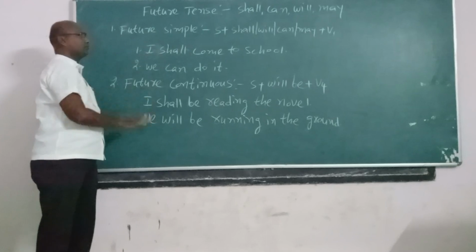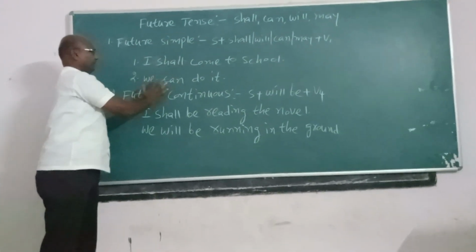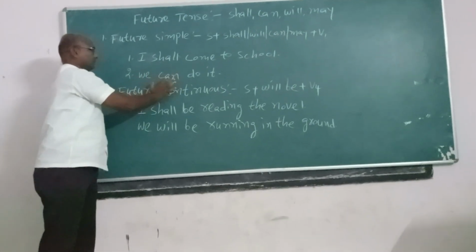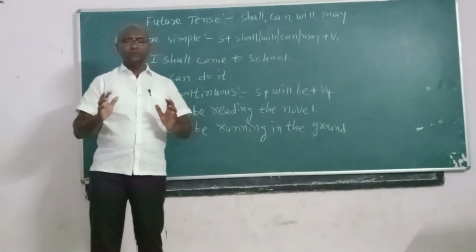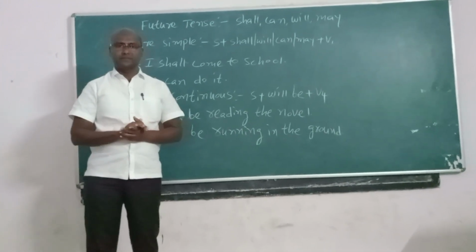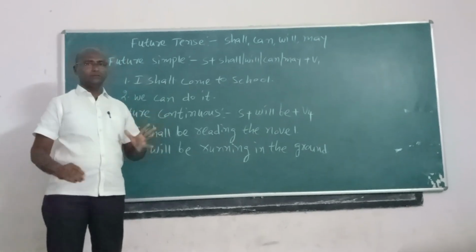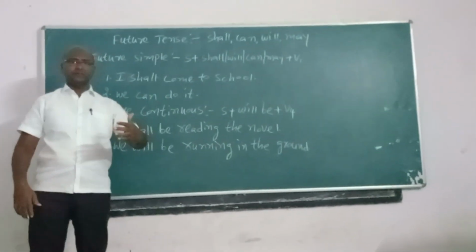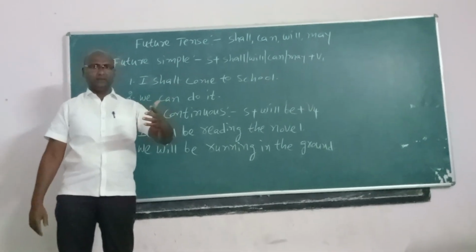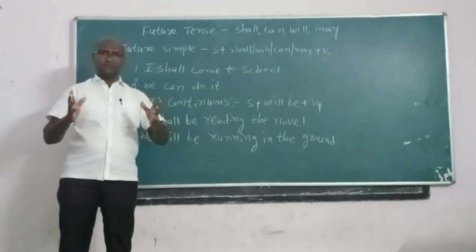I shall come. We can do it. We can use the future simple for further actions, meaning after some time, after 1 day, after 1 hour, we will do some works.